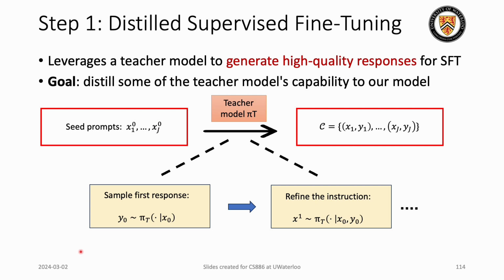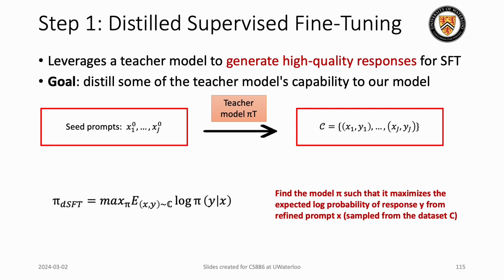Let's say we take one of the seed prompts, pass it to the teacher model, and generate the response. Once we have the response, we pass both the prompt and the response to the teacher model and instruct it to refine the instruction. We continue this process for a couple of steps, and then we can generate a good, high quality response dataset. This dataset will be used for fine tuning our model.